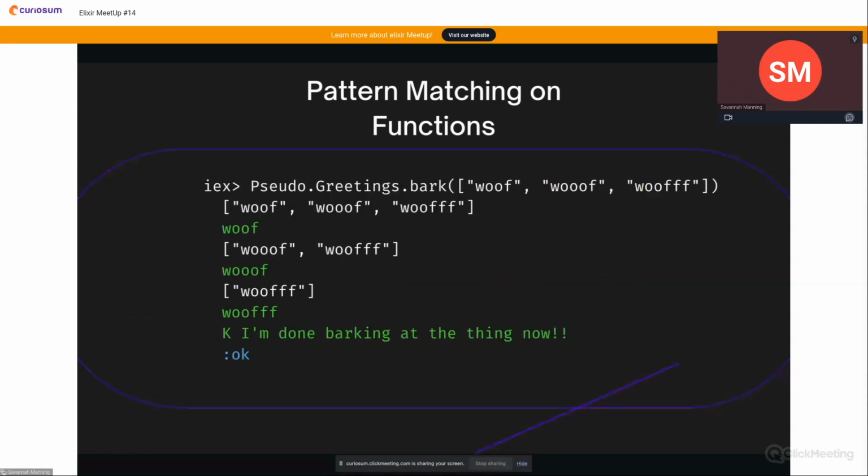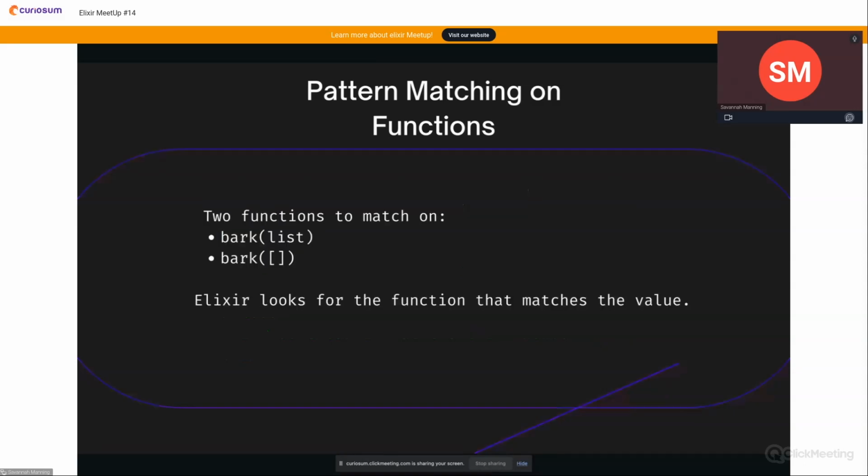So let's run it in IEX. When we run this in IEX, we can see the output of the list, and we can see the actual called result. So woof, woof, woof. Okay, I'm done barking at the thing now. And we can see that the list grows shorter and shorter until it hits the other function with the empty list and prints out our final result. So to reiterate, 2 functions to match on, bark with a list and bark with an empty list. And then Elixir looks for these functions that match the values. I think this is pretty cool in pattern matching, and I use it quite frequently.